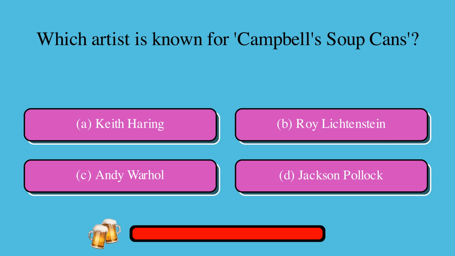Here's some modern art trivia. Which artist is known for Campbell's soup cans? A. Keith Haring, or B. Roy Lichtenstein, or C. Andy Warhol, or D. Jackson Pollock? The correct answer is C. Andy Warhol.